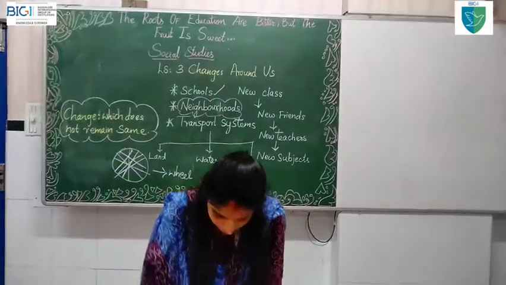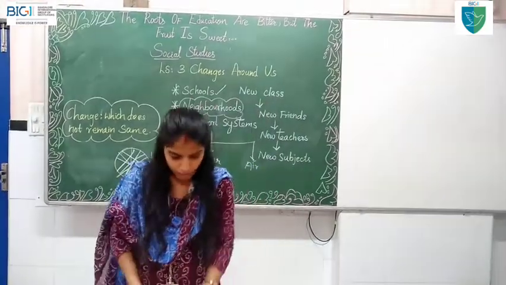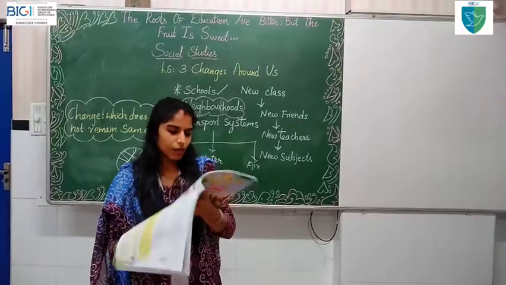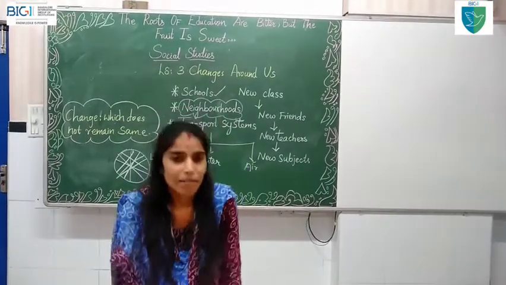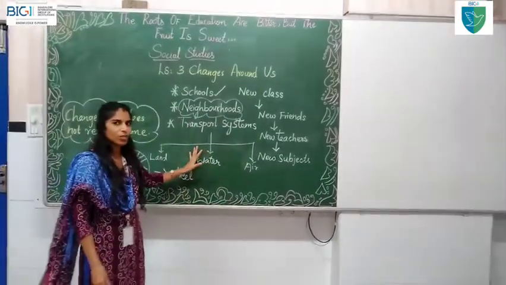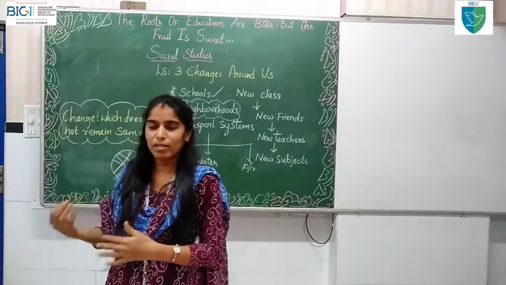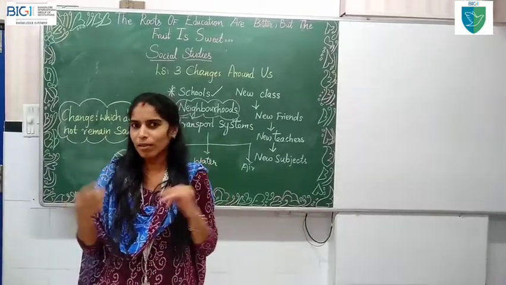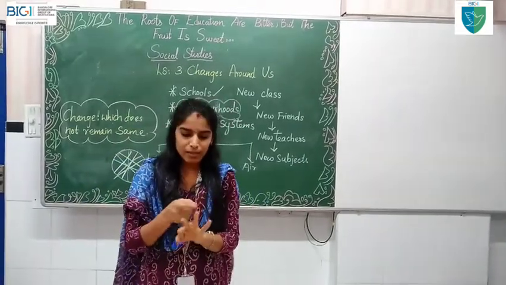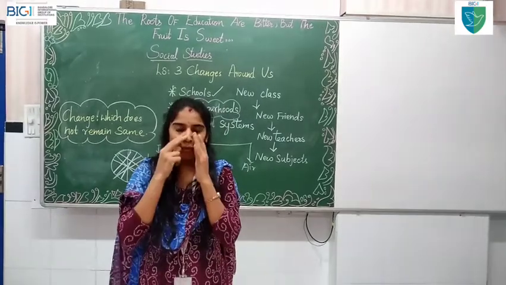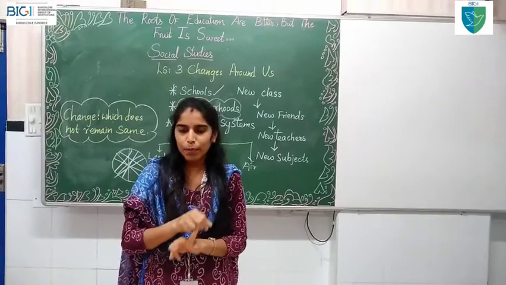Now, with these changes, what all things are affecting us? So if you see page number 32, down the yellow box you can see pollution caused by modern transport. After this modern transport, what are the things that happen to us, children? We are getting noise pollution. Yes or no? A lot of sound when you are going on the road or when you are staying at home. You are hearing a lot of sound, right? You are getting noise pollution. You are getting dirty air when you are going out. A lot of smoke, you can see. So with the help of air, you are getting polluted. You are getting air pollution.